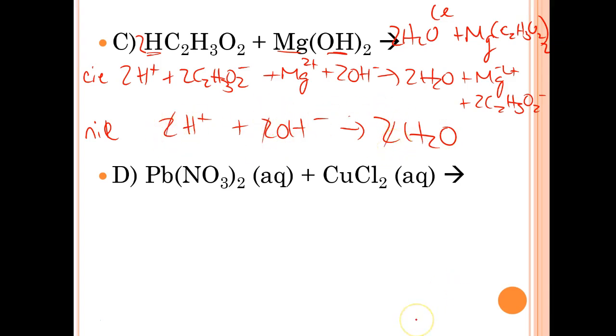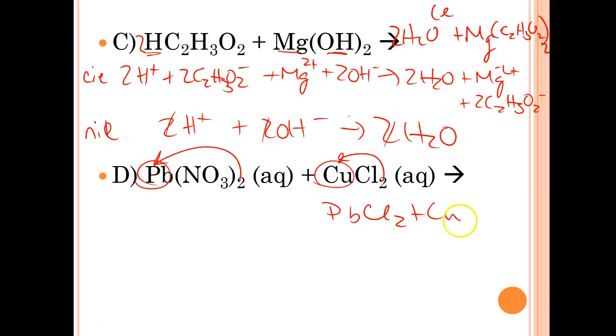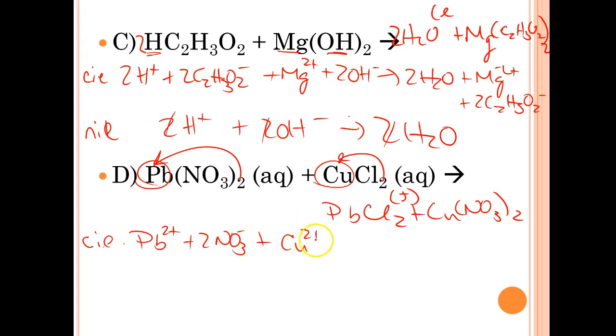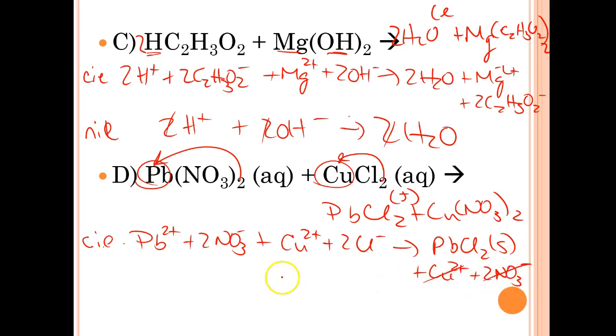Okay, here, double replacement Pb and Cu. My products are going to be PbCl2, because that 2 belongs to Pb, and that 2 belongs to Cu, and Cu(NO3)2. This one's my solid. Balanced, it's already balanced. So my complete ionic, break it apart. Anything that's aqueous, I got Pb 2 plus 2 nitrates plus Cu 2 plus 2 chlorides goes to PbCl2 solid plus Cu 2 plus and 2 nitrates. Nitrates are gone, coppers are gone.